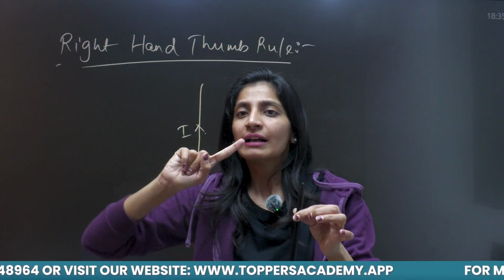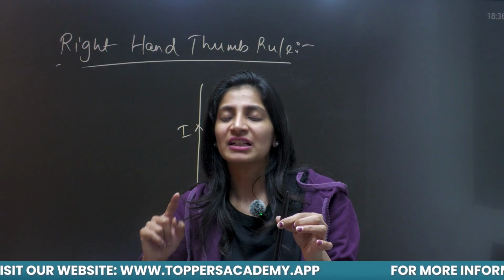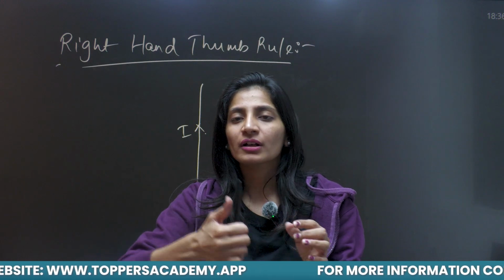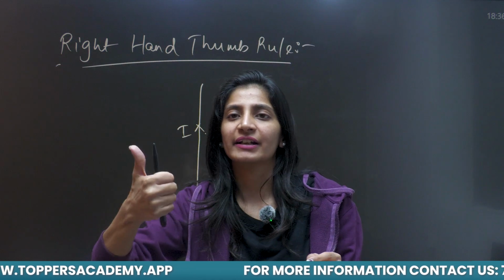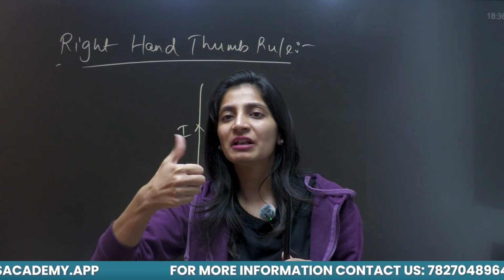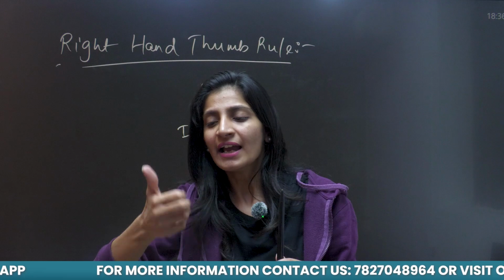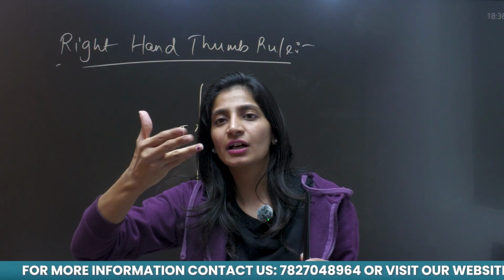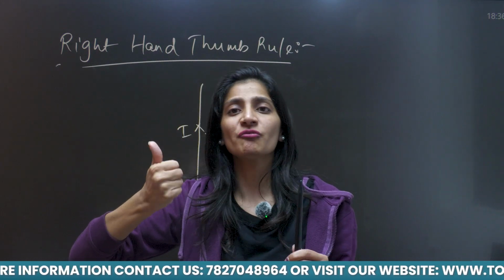Right hand rule states that you hold the conductor in your right hand like this. Your thumb points in the direction of current, and the curl of fingers tells you the direction of the magnetic field.